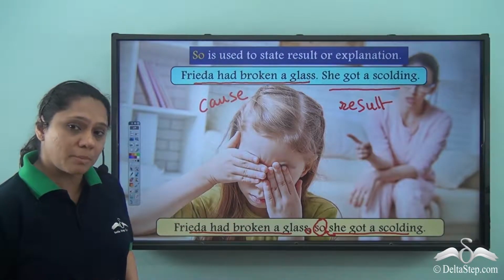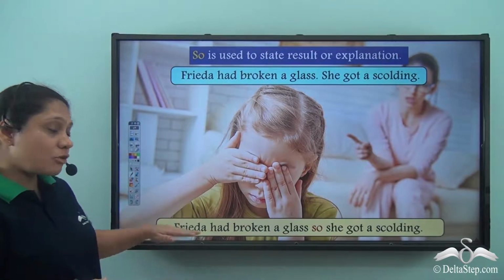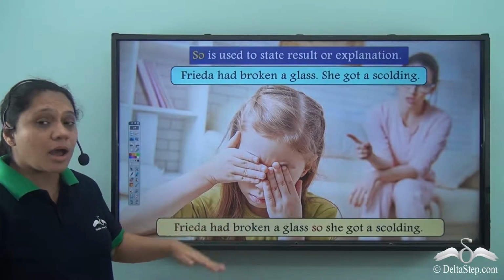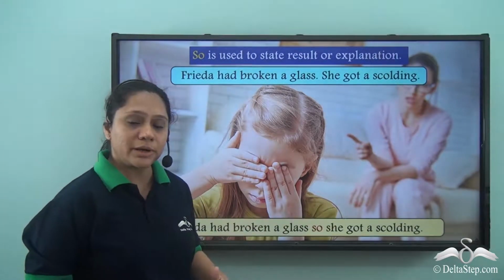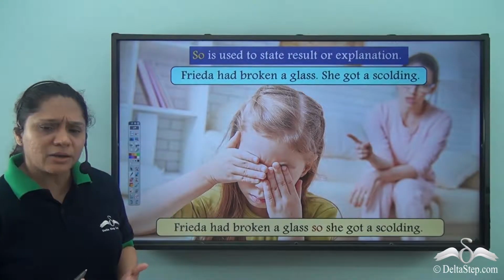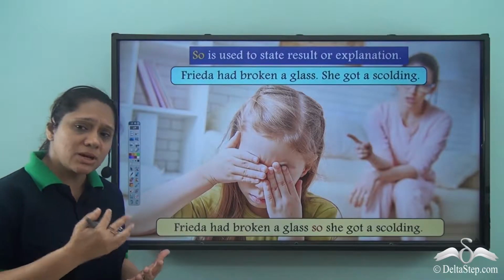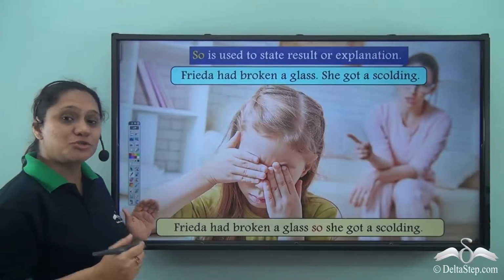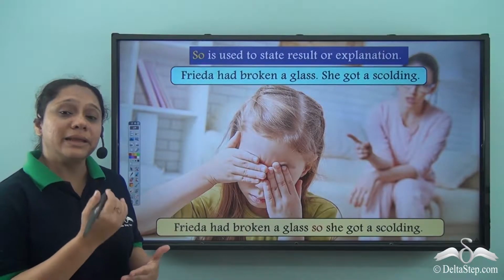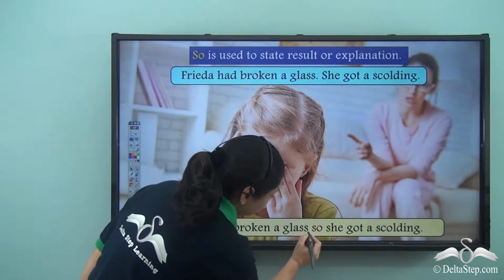Why did we put a comma before so? Let us understand that. If we wrote this sentence without a comma, how would we read it? Frida had broken a glass, so she got a scolding. Can you really understand what is the cause for her to get a scolding? What is the cause and the result? It is not very clear. So, to make the reason clear to the readers, we put a comma just before so.